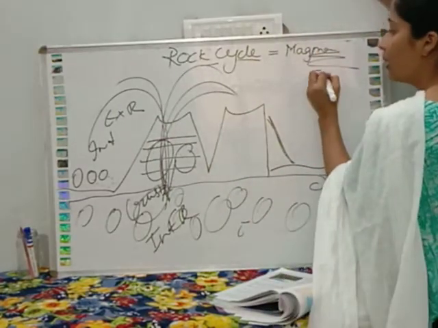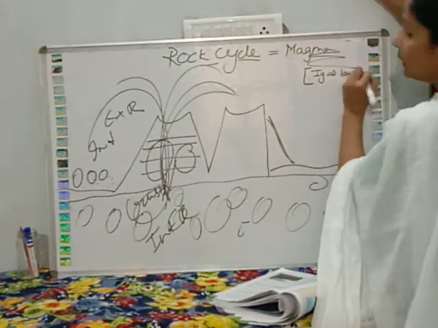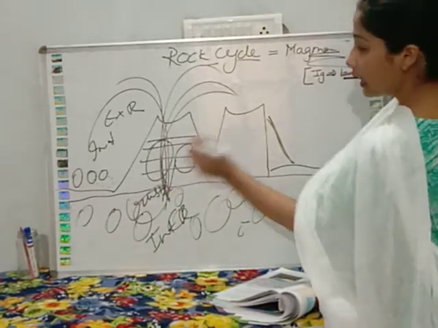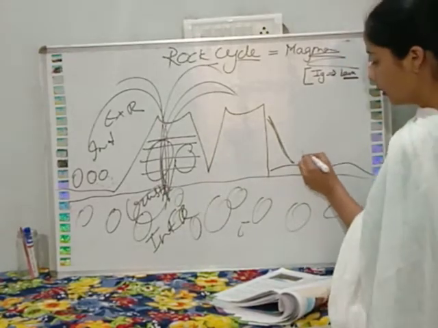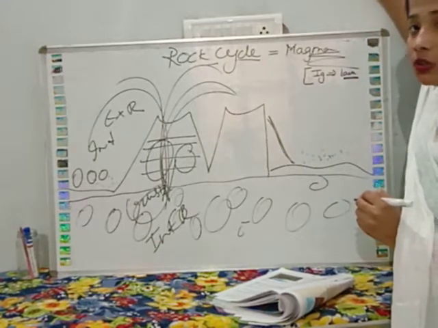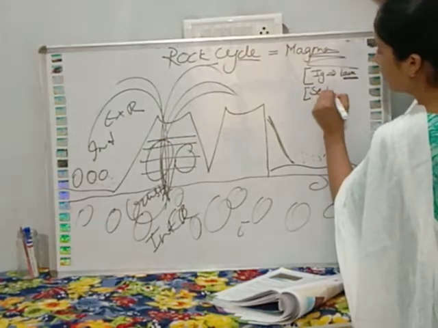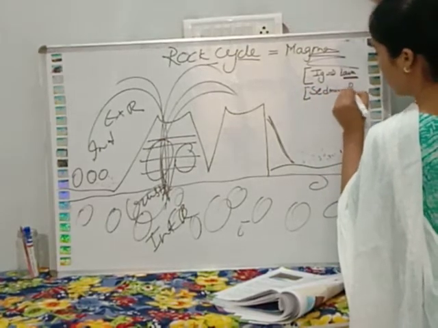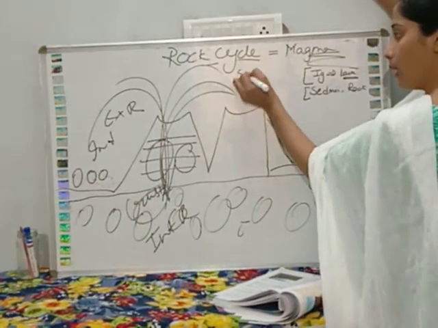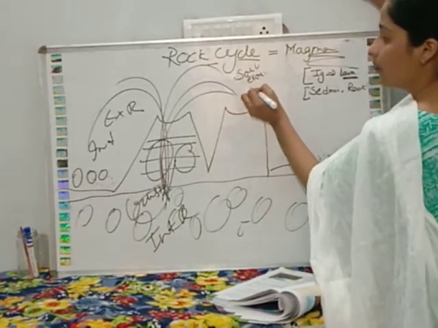So first of all, we have formed the igneous rock from lava. पहले igneous rocks were made from lava. Then some particles came out and they turned into small particles. After that, the next process is sedimentary rocks. So how are sedimentary rocks formed? Due to soil erosion, weathering.